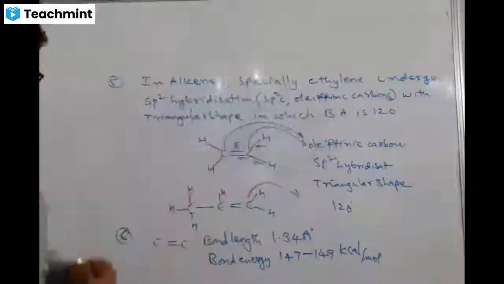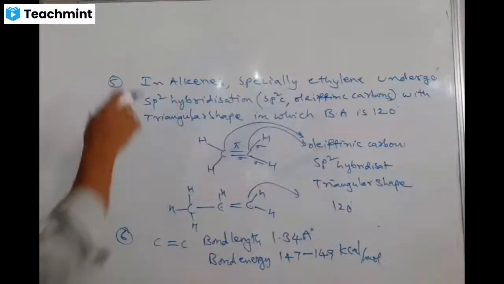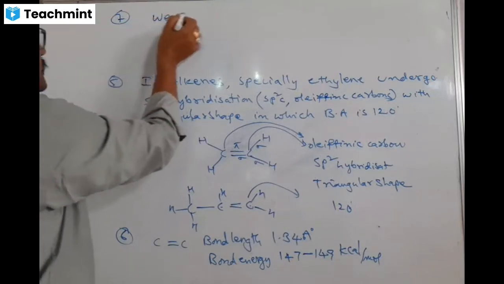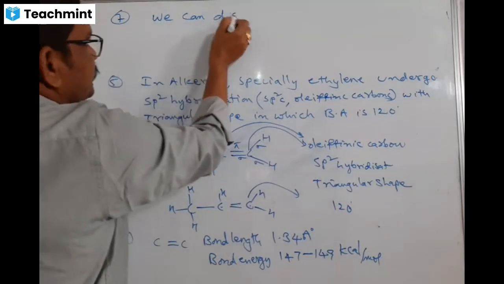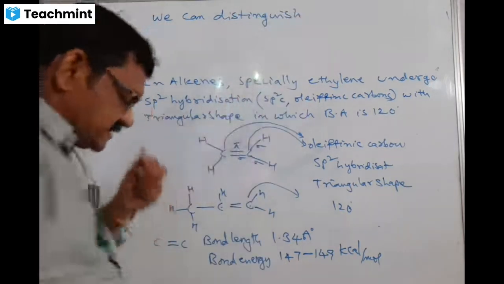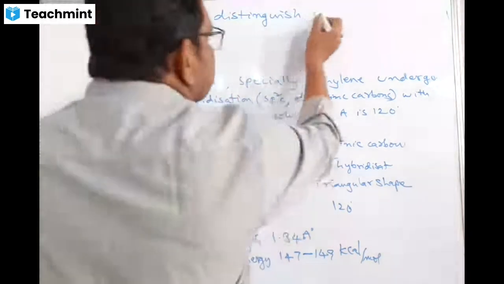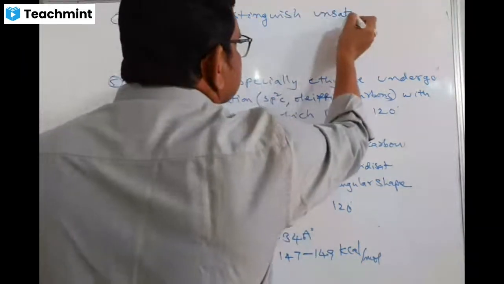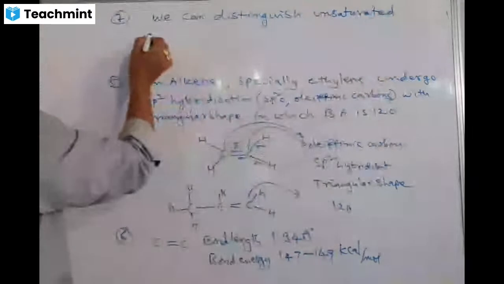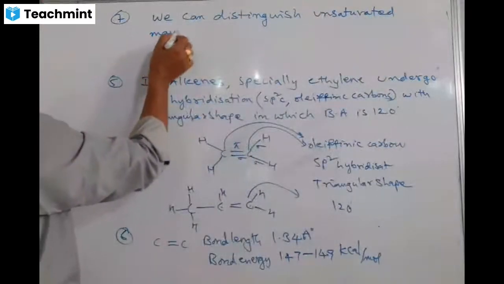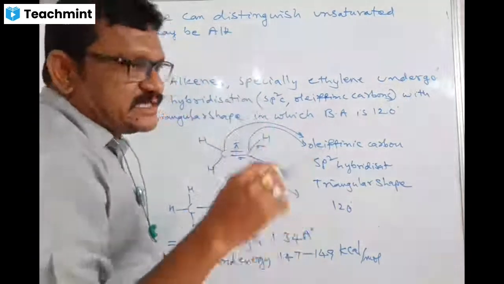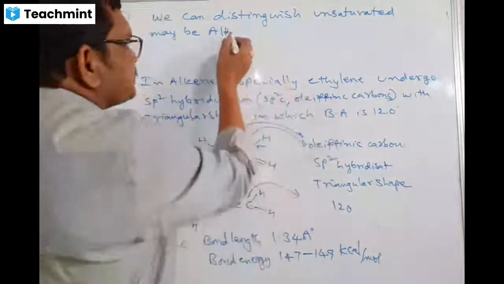Next point I am writing here. We can distinguish unsaturated compounds, maybe alkenes or alkynes. Of course, we are studying only alkenes; the next following topic is alkynes.